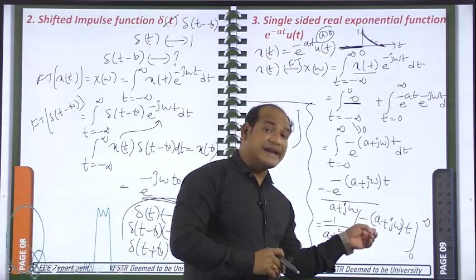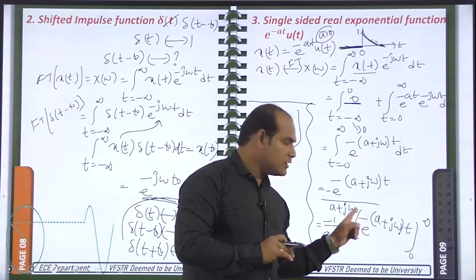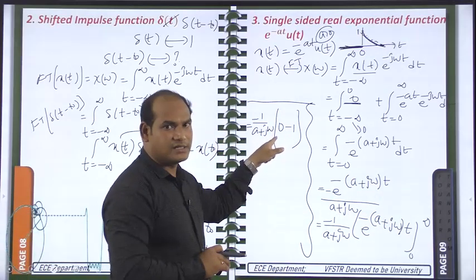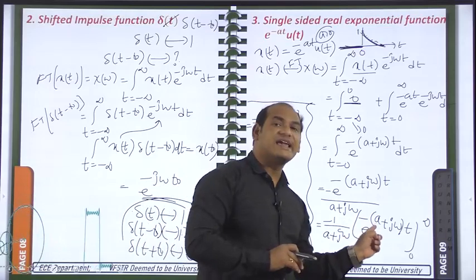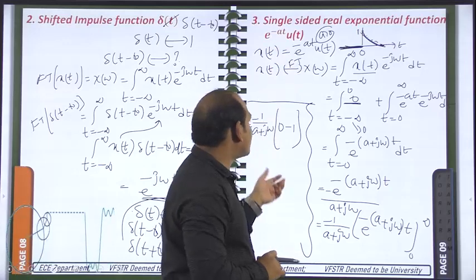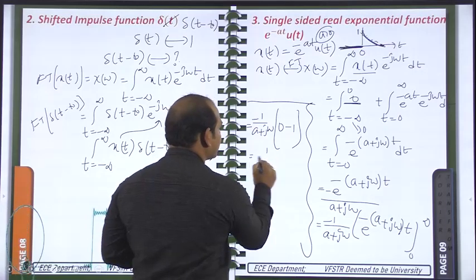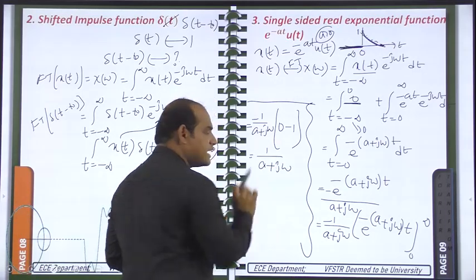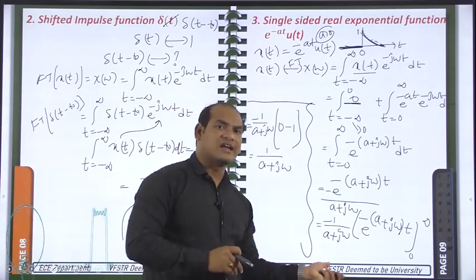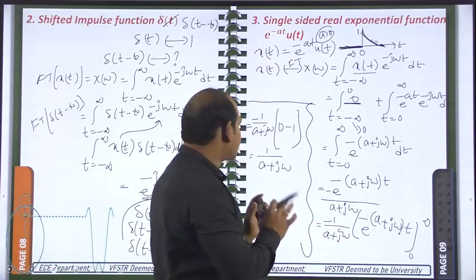But if a is negative, then minus into minus will be plus, so by substituting the upper limit you will get e power plus infinity, which means infinity. So compulsorily we should have a as a positive number. So for e power minus a t u of t, only when a is greater than 0 is the Fourier transform we are getting here valid. That is minus into minus will be plus, 1 by (a plus j omega). This 1 by (a plus j omega) is valid only when a is greater than 0. You should not get the Fourier transform as infinity; you should get some finite representation.